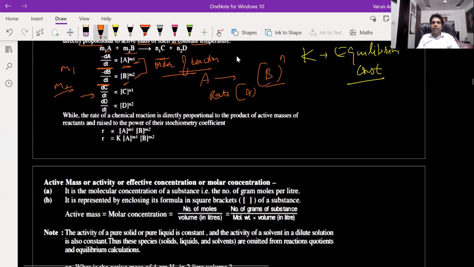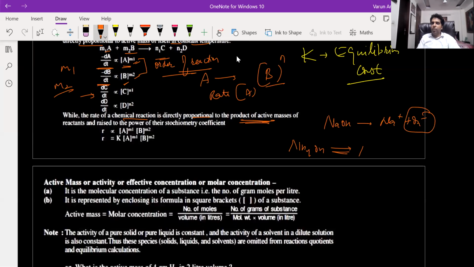Now this statement is saying the rate of chemical reaction is directly proportional to the active mass. Now what do you understand by active mass? So suppose I take NaOH, it will completely dissociate to give me Na+ and OH- ion. So all the OH- ions are active over here and they can be reacted if I'm putting some HCl or something like this. Now if I talk about ammonium hydroxide, it will give me ammonium ion and OH- ion. So ammonium hydroxide is a weak base, it will not completely dissociate. So here active mass is the concentration of OH- ion that has actually been dissociated. So that will react with the acid.